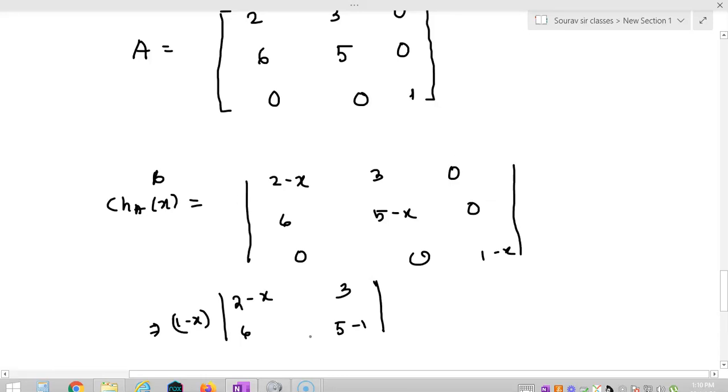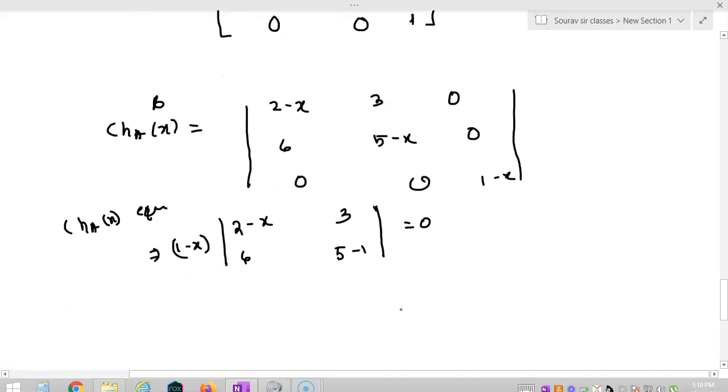This characteristic equation must be equal to 0. So we have to find the values of x which satisfy this characteristic polynomial. You can see that 1 must be an eigenvalue, so 1 is one of the eigenvalues. Now you can see that this is 2, this is 3, this is 6 and this is 5.